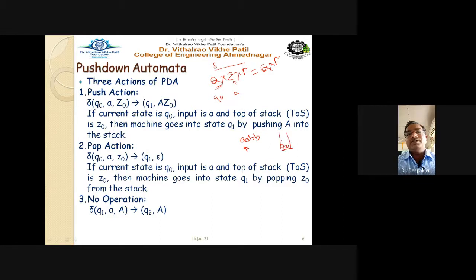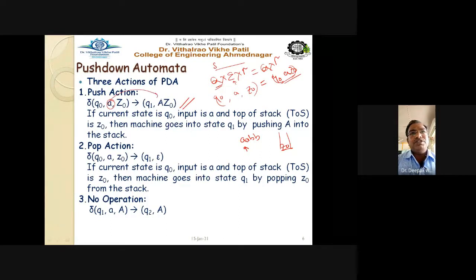And tau, the stack symbol, is initially, for example, Z0. So delta of Q0, A, Z0 gives Q, the next state, say Q0, and stack symbol AZ0. What you are going to do is push this A symbol into the stack.